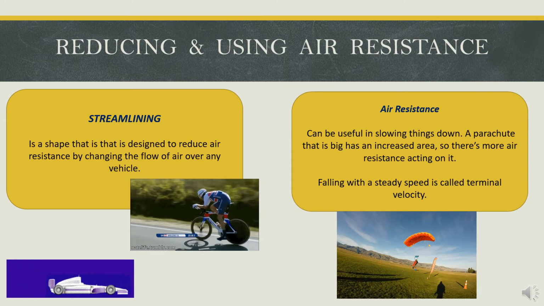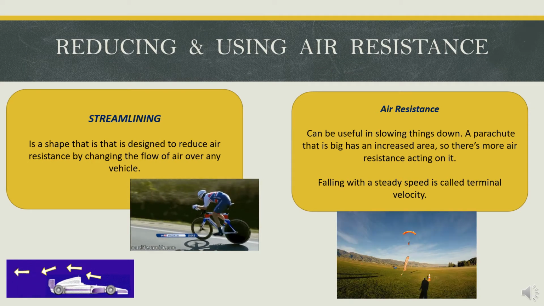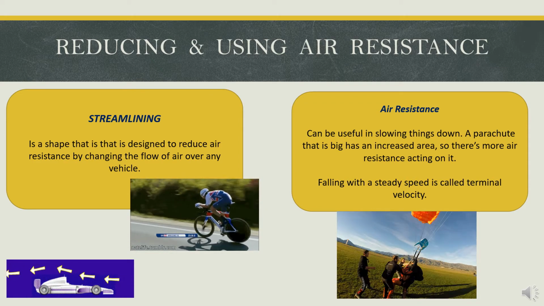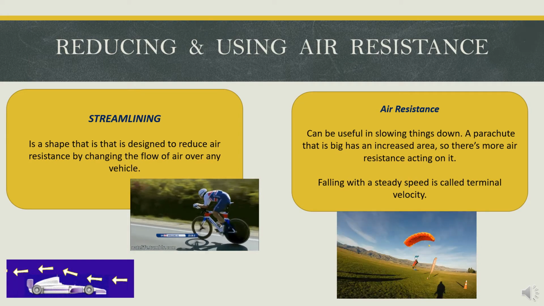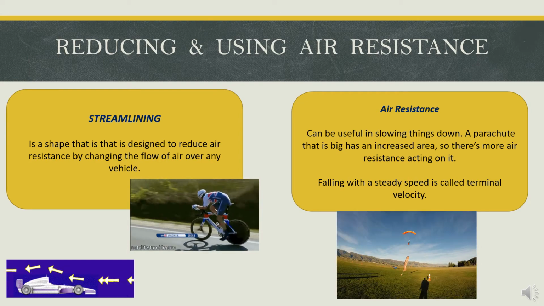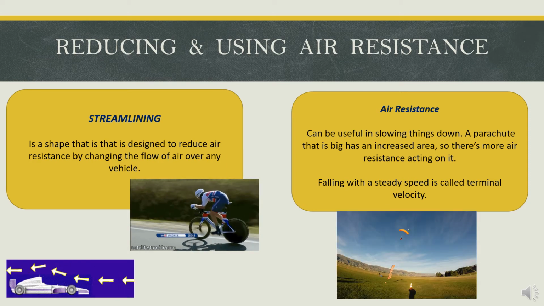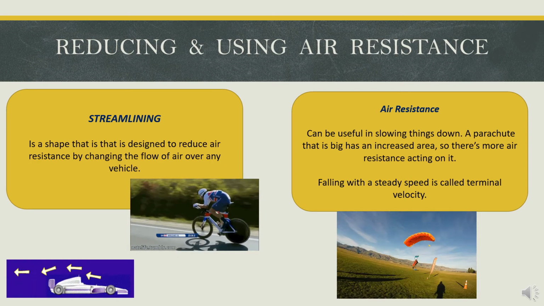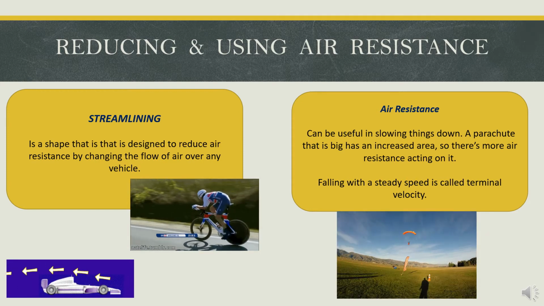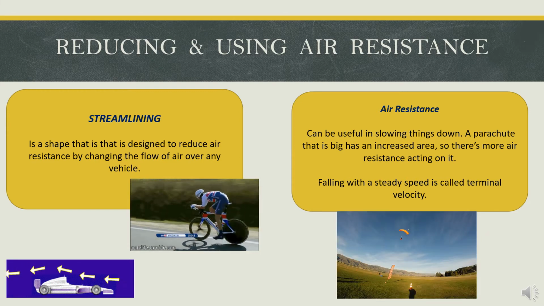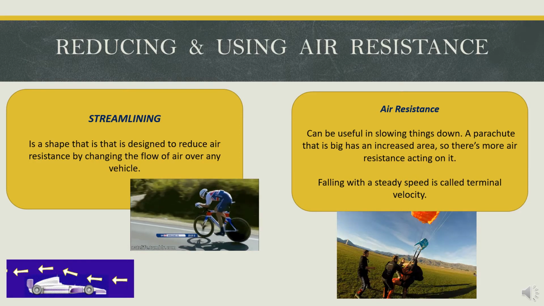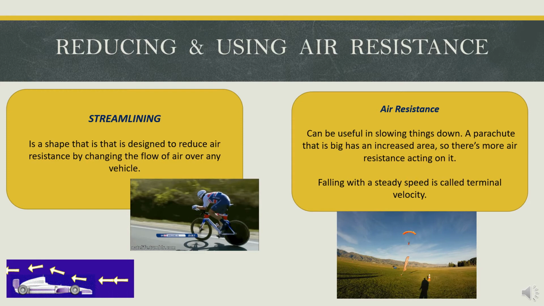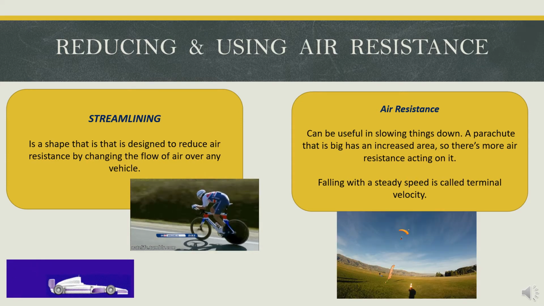How can we reduce and use air resistance? Streamlining reduces air resistance by changing the flow of air over an object. Air resistance can be useful to slow things down. A parachute that is big has an increased area, so there is more resistance acting on it. Falling with a steady speed is called terminal velocity.